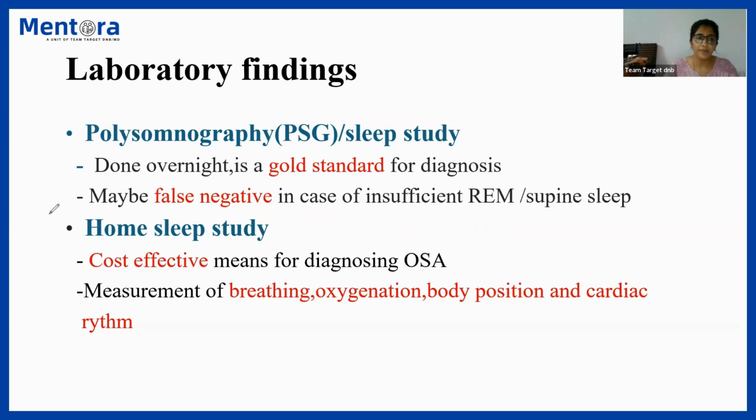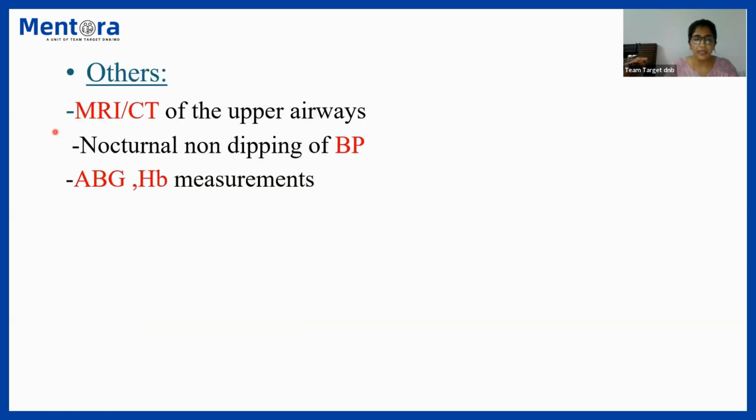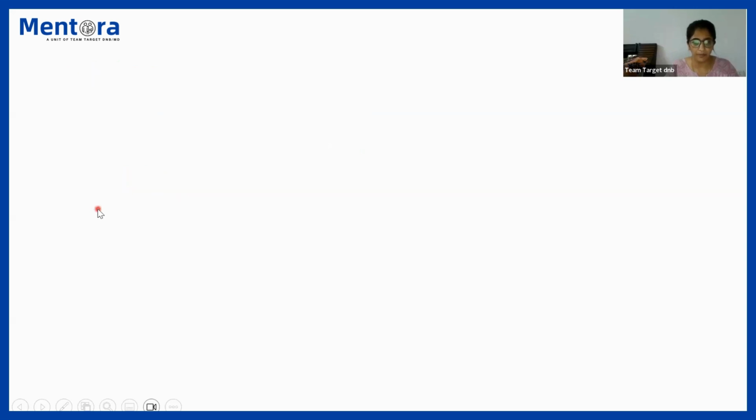Other than these, there are a few other investigations like MRI or CT of the upper airways to look for any oropharyngeal defects. Then you can perform overnight blood pressure monitoring and observe that there will be nocturnal non-dipping. So nocturnal non-dipping of blood pressure signifies the patient has developed hypertension as a result of OSA or vice versa. And also go for ABG measurements to look for evidence of hypoxia, and hemoglobin measurements that might alter as a result of hypoxia or chronic hypoxia.